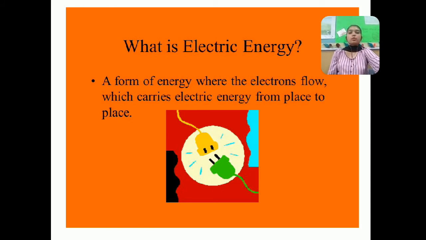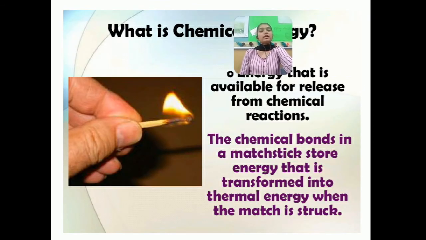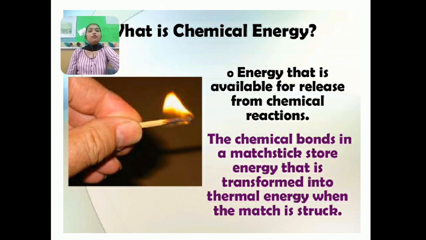Next, we have chemical energy. This is energy that is available for release from a chemical reaction. When a chemical reaction takes place, energy is released, like when we burst crackers, there is release of sound as well as light, right? This is a chemical reaction occurring, and the energy released during this is called chemical energy. The chemical bonds in matchsticks store energy that is transformed into thermal energy when the matchstick is struck. This is one example of chemical energy.